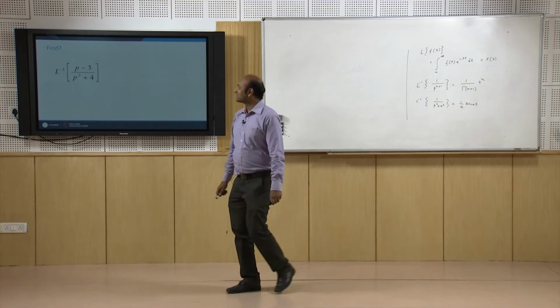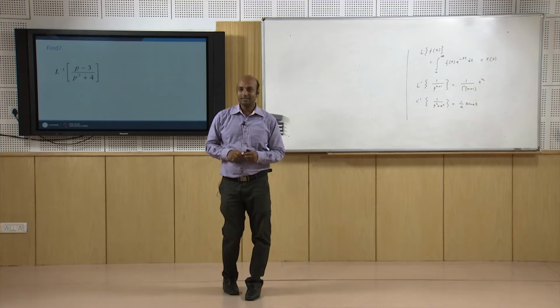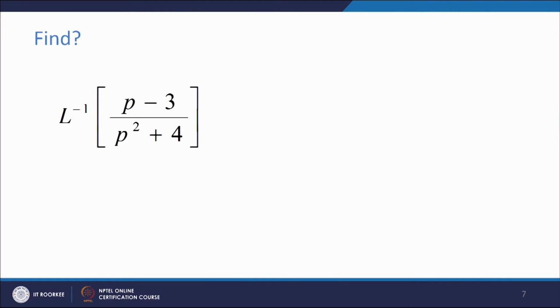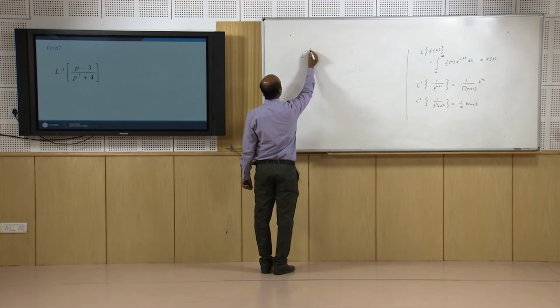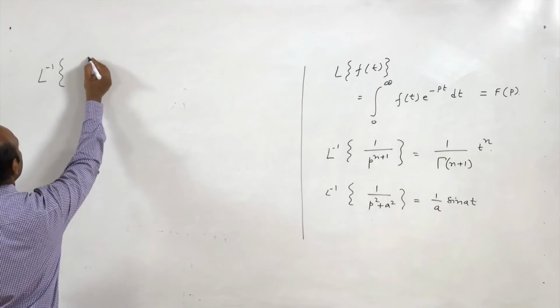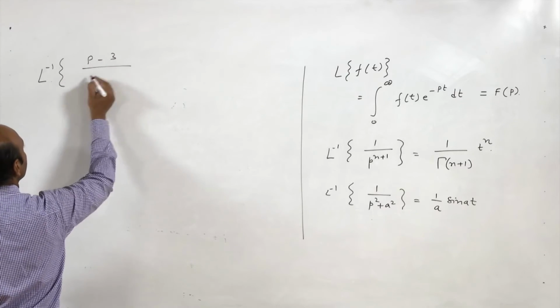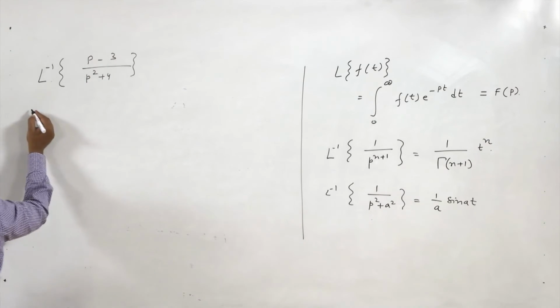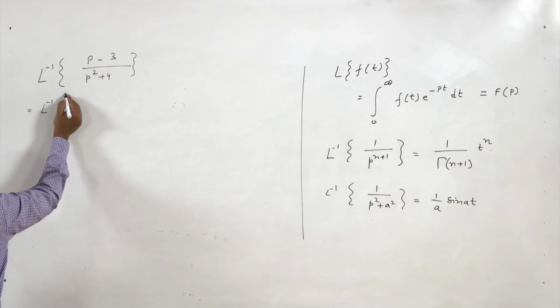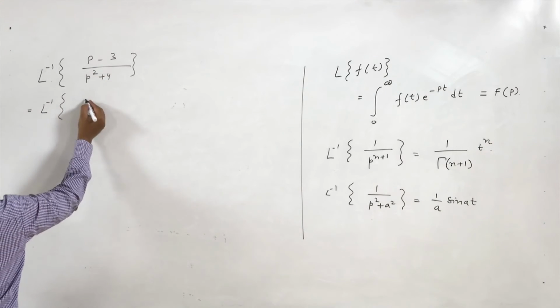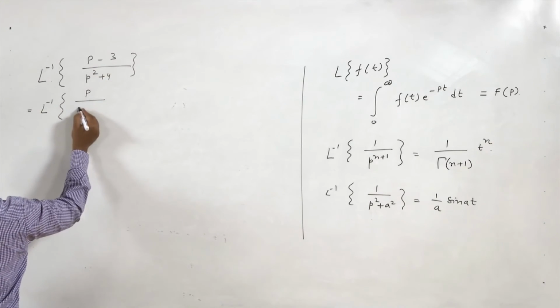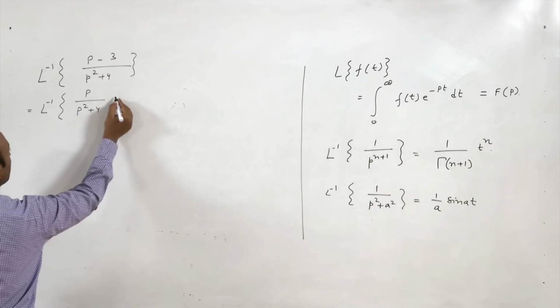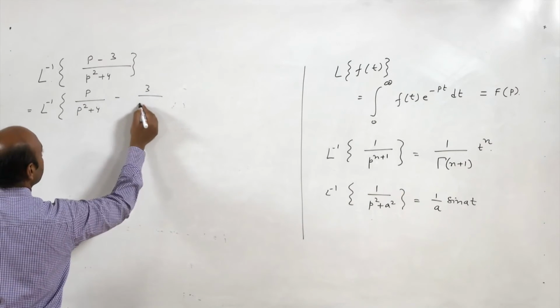Now, how to find Laplace inverse of this simple function F(p)? So, Laplace inverse of p minus 3 upon p square plus 4. This is very simple to find out. You just split this into two parts: p upon p square plus 4, minus 3 upon p square plus 4.